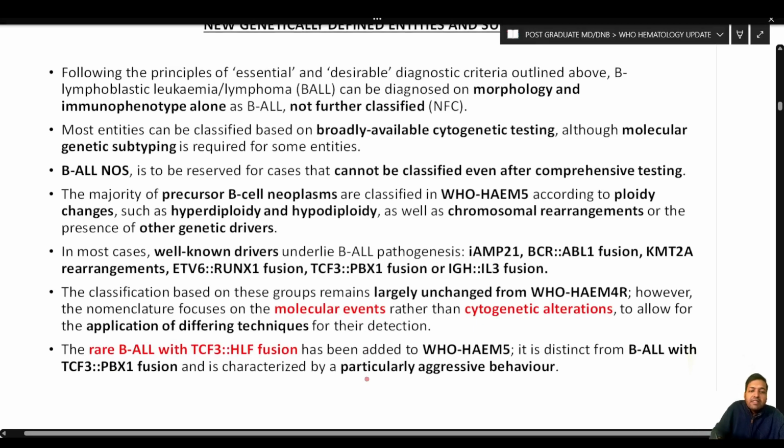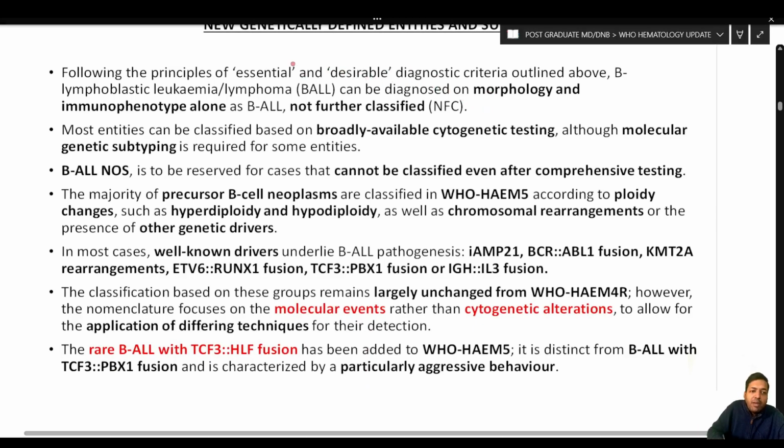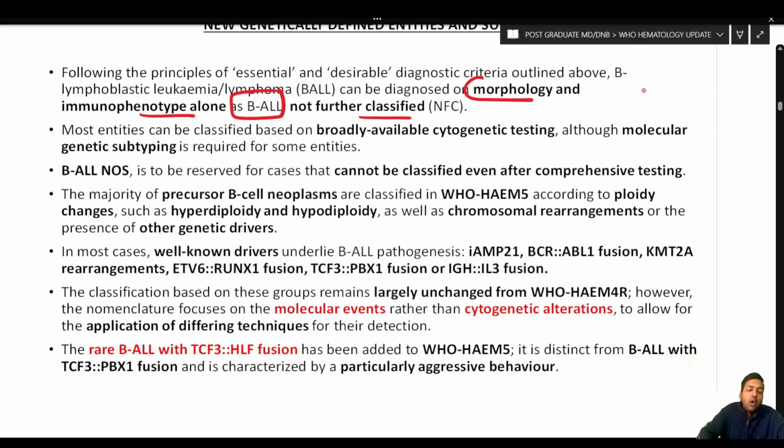Following the principle of essential and desirable diagnostic criteria, B lymphoblastic leukemia lymphoma can be diagnosed based on morphology and immunophenotype alone as BALL, not further classified. Remember, it is the same across all the WHO blue books, across all the organ systems, we now have essential and desirable criteria.